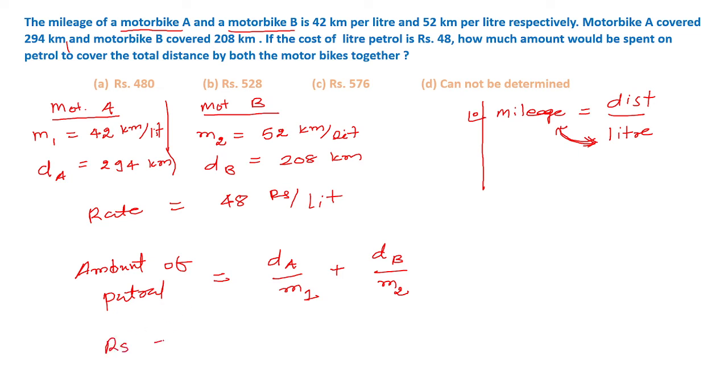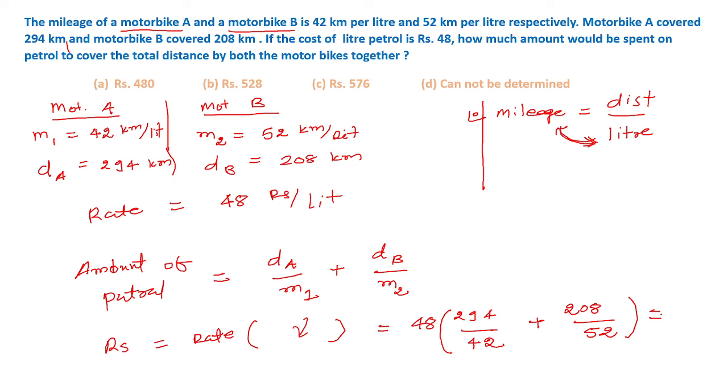So the rupees that is spent equals the rate multiplied by this quantity, which is nothing but equal to 48 multiplied by 294 divided by 42, that is distance A divided by M1, plus 208 divided by the mileage of B. Mileage of B is 52.